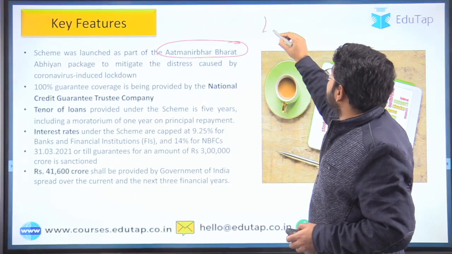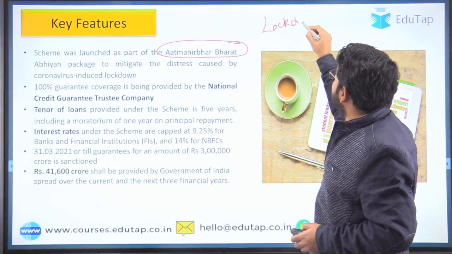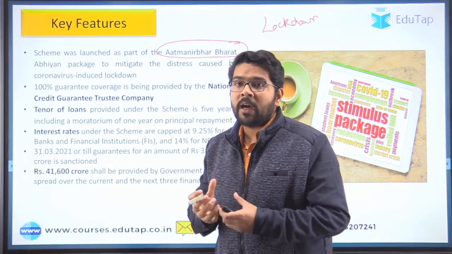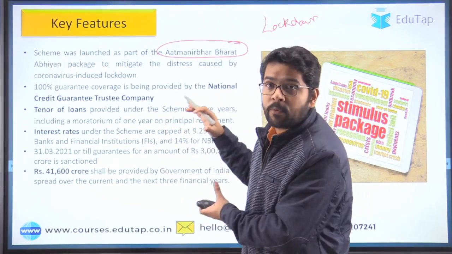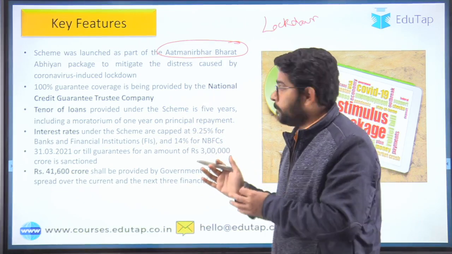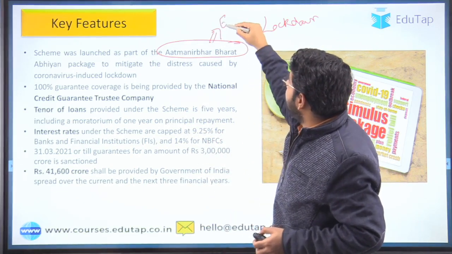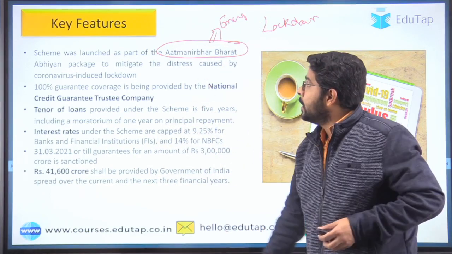There was a lockdown in the economy. The businesses were completely shut down. So to meet up the funding requirements of MSME, this is provided to support them. So this is a part of Atmanirbhar package. That's why the word emergency came up.